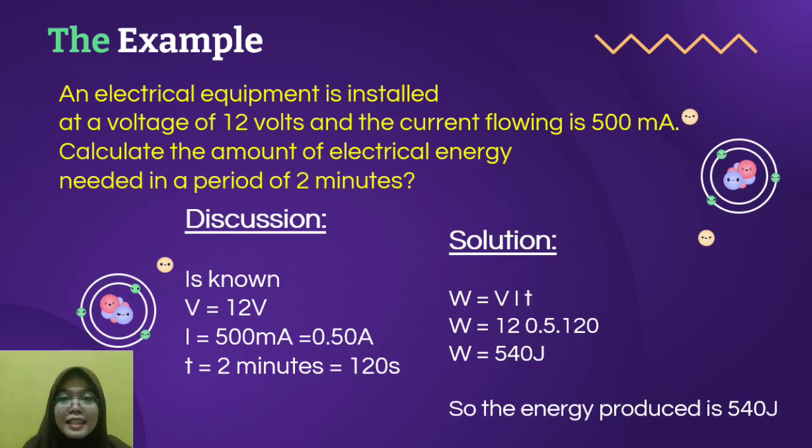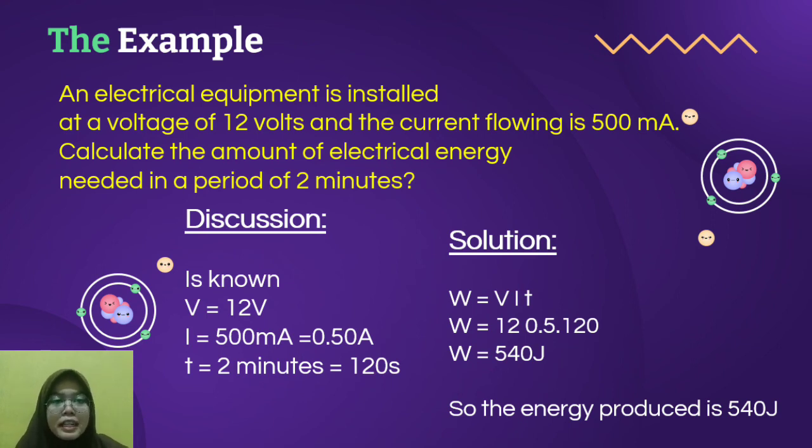Okay, the example. An electrical device is installed at a voltage of 12 volts and the current flowing is 500 milliampere. Calculate the amount of electrical energy needed in a period of 2 minutes. Well, in this question, V is 12 volt and I is 500 milliampere, which is the same as 0.5 ampere, and T is 2 minutes, which is the same as 120 seconds.